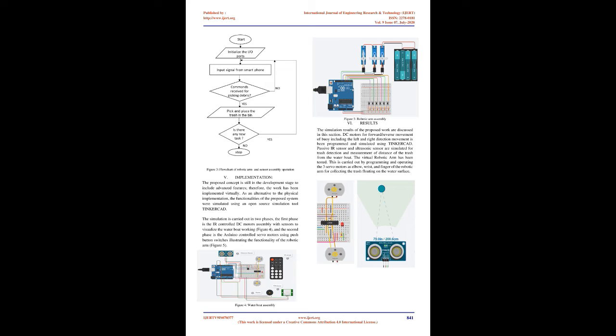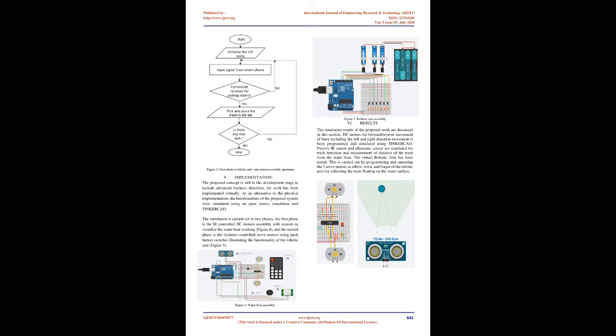1. Microcontroller, Arduino-Uno R3 CH340G. The controller used is ATmega328 on the Arduino-Uno platform. The controller takes input from the smartphone and sensors and operates the boat and robotic arm as per the requirement. 2. Ultrasonic sensor, this distance measuring sensor is used to detect the obstacle and its distance from the water boat. 3. PIR sensor, the purpose of the passive infrared sensor, PIR, is to identify whether the obstacle detected is a living organism or non-living garbage.